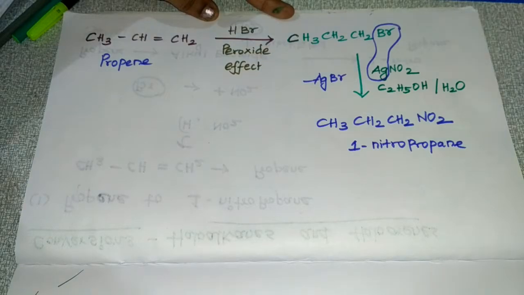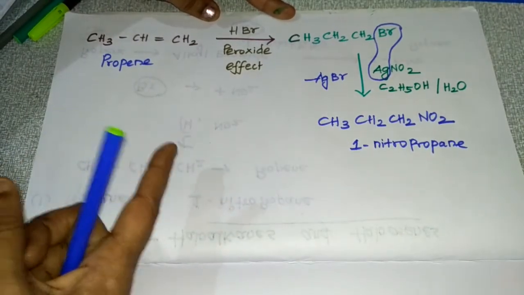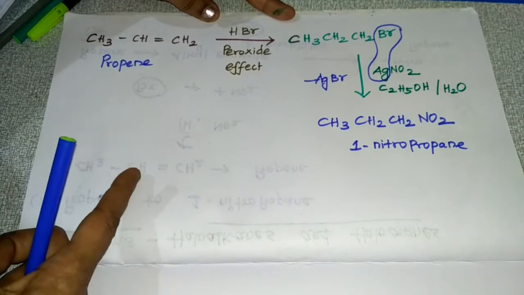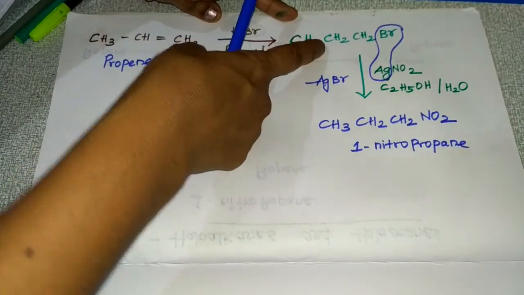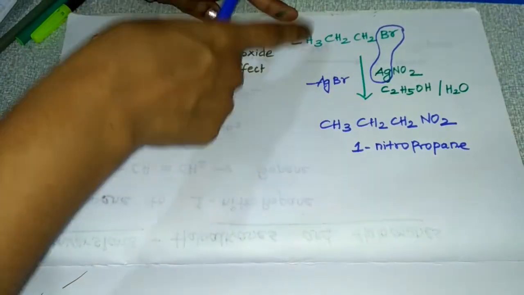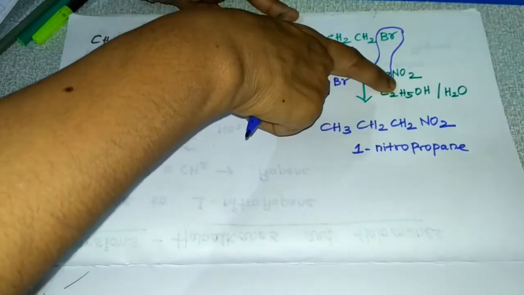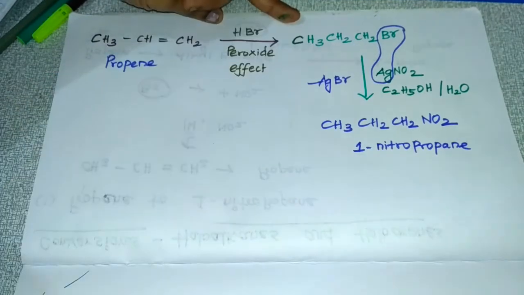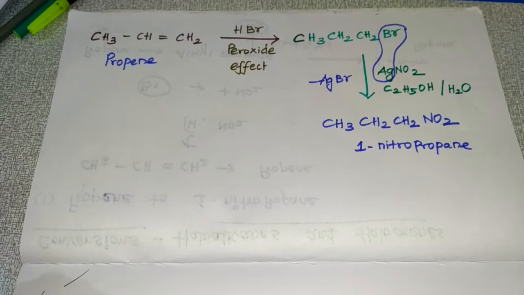The addition of bromine takes place under the anti-Markovnikov rule, that is the peroxide effect. Then you will get alkyl bromide, and if you add silver nitrite, this bromine is substituted by NO2. So this is the first conversion. We will go to the next conversion.